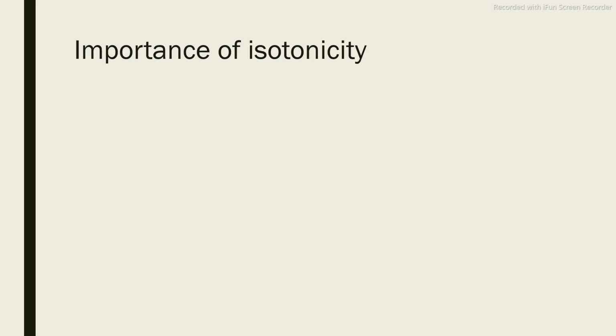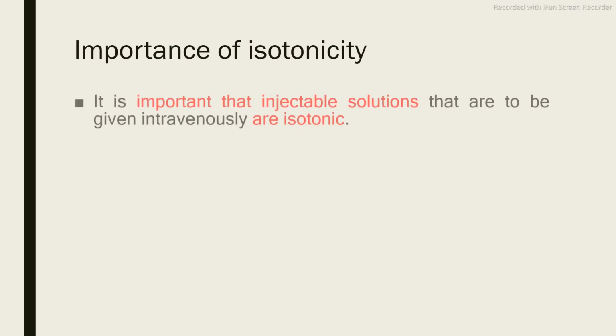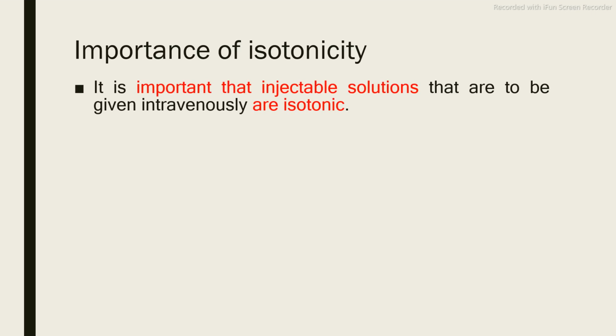Now let us discuss the importance of isotonicity. Isotonicity means iso means same and tonicity means pressure: the same pressure on both sides, which we can achieve by maintaining the same ionic concentration on both sides of the membrane. And why is isotonicity important in the case of parenteral preparations? It is important mainly in case of intravenous injections. So isotonicity is important especially for those injections which are given intravenously.